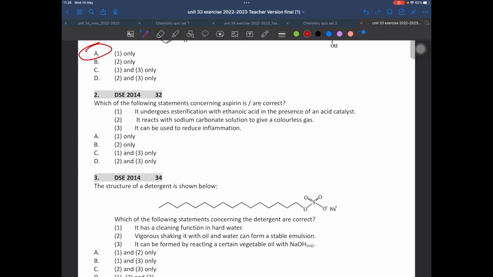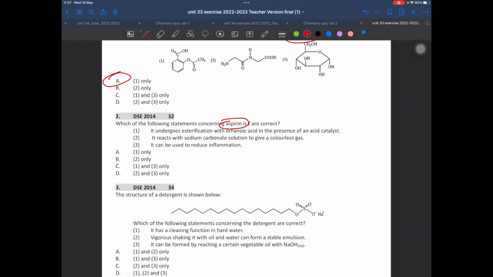Question 2 about aspirin. Let's check the answer. The first one: it undergoes esterification with ethanoic acid. Well, the answer is no, because the aspirin here shows it doesn't have a hydroxyl group. Sorry for that. It cannot undergo esterification with ethanoic acid.